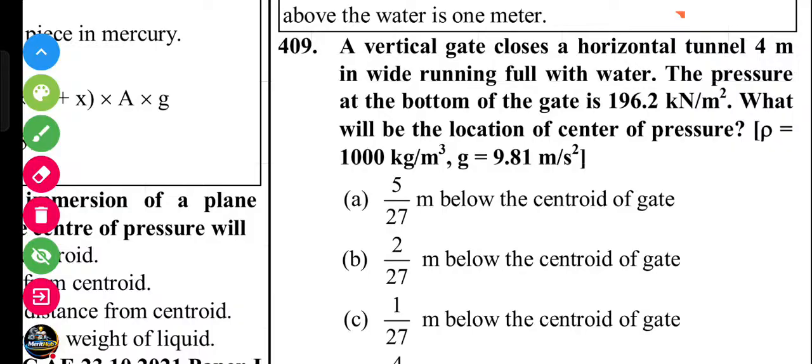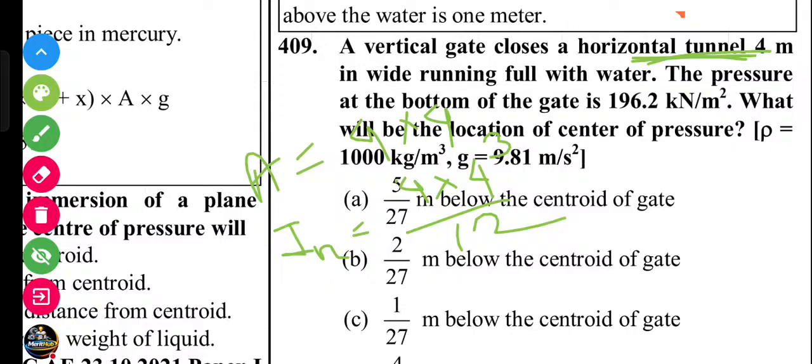Area equals 4 into 4, because we assume that it is a square, since only the width is given. So 4 into 4, and Ig equals 4 into 4 cube by 12.